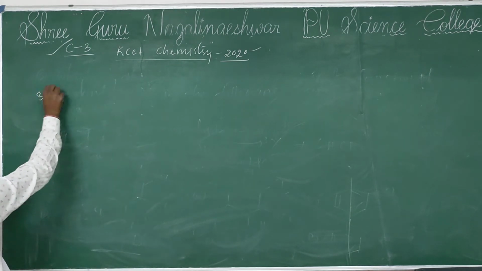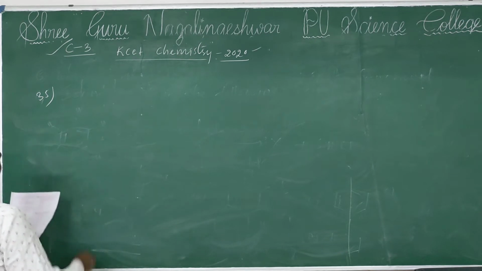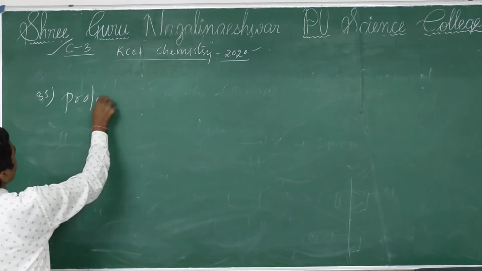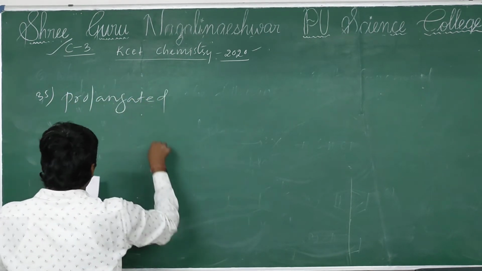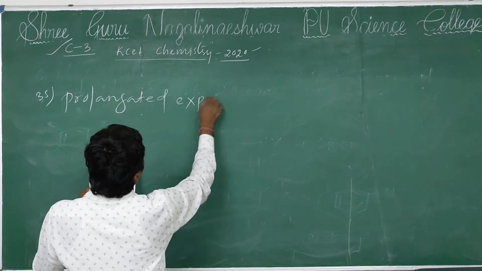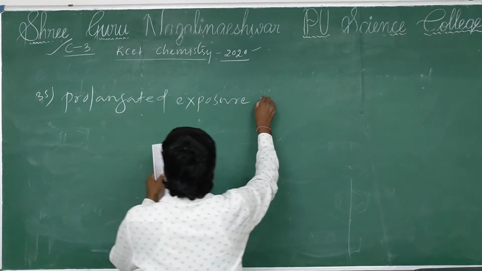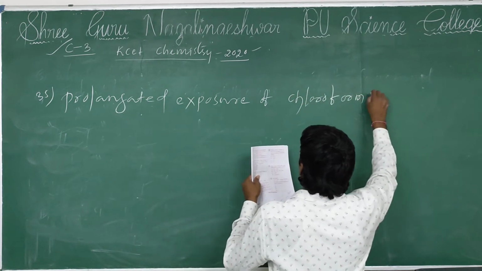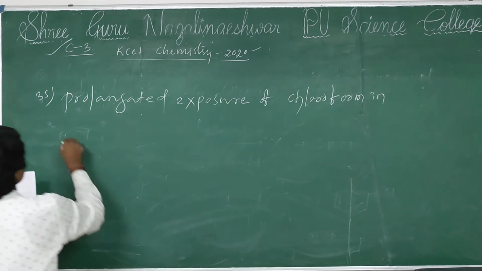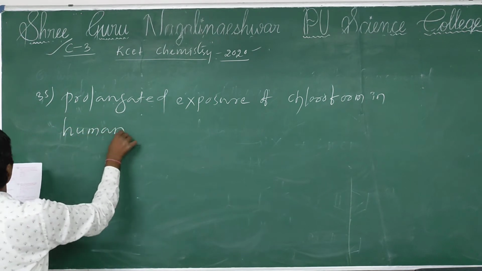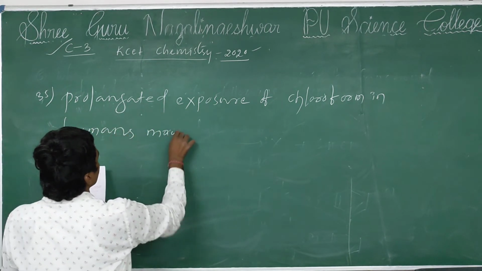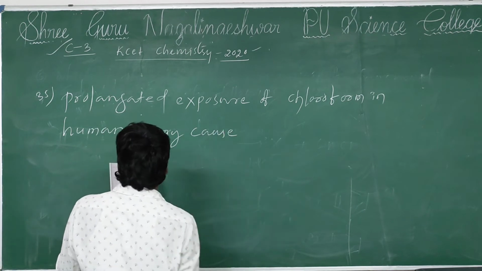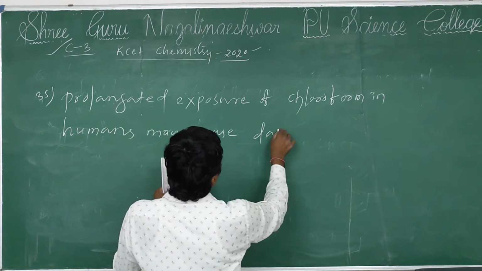Next, question number 35. Prolonged exposure of chloroform in humans may cause damage to liver.